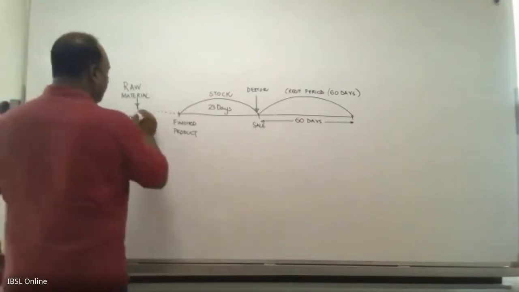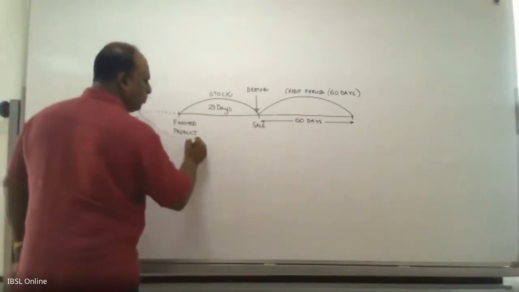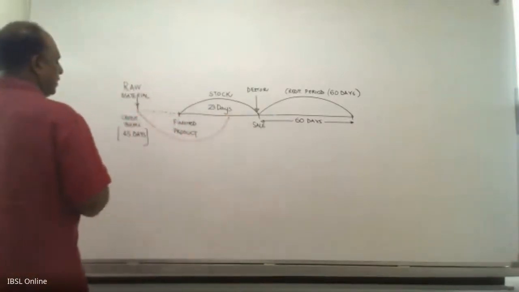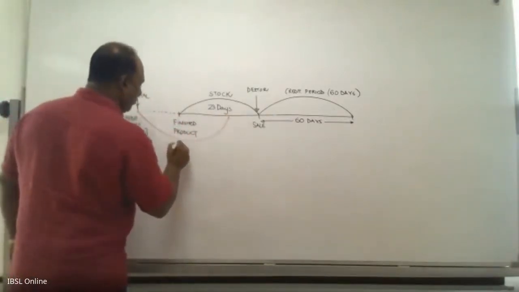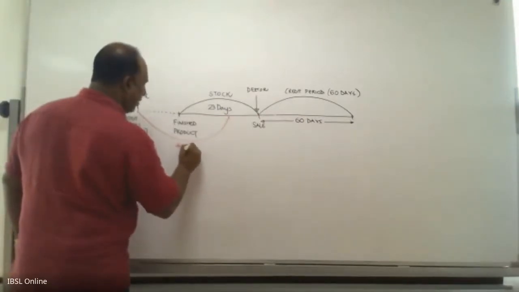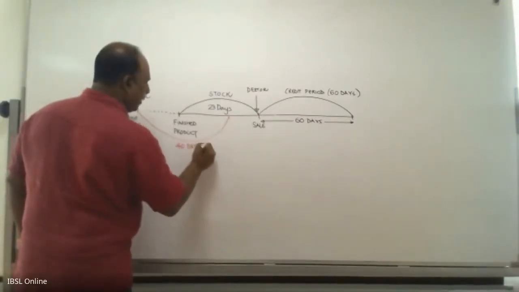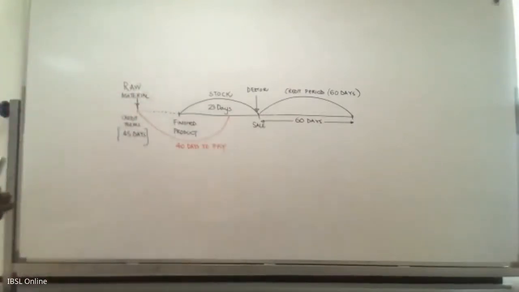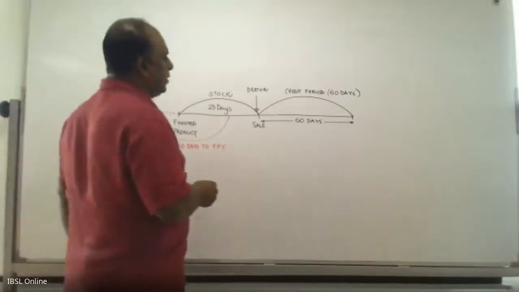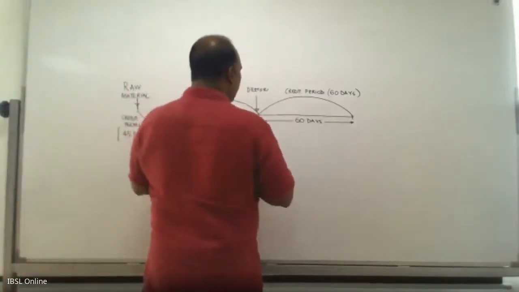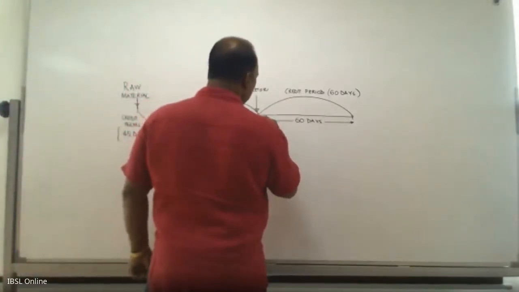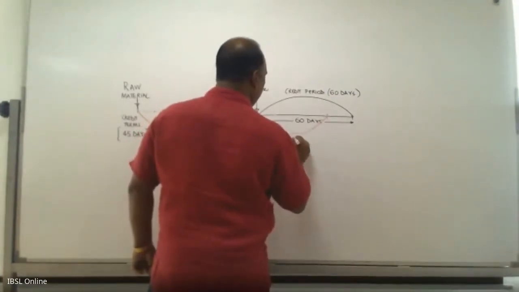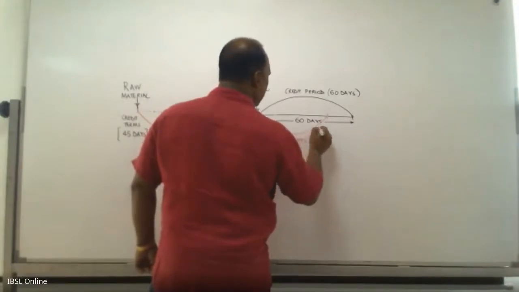And for that, let's assume you pay it on the 40th day. So you have taken 40 days to pay. And similarly, for you to recover from your customer, you have taken 45 days, right?